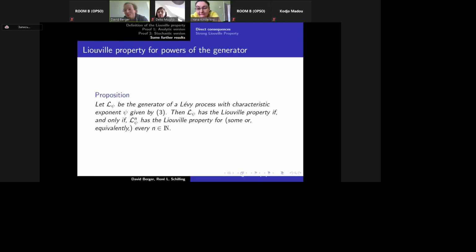We have something in the paper with me, so I believe if the subordinator and its Laplace transform, or the exponent, has no zeros, then the Liouville property always holds, I believe, but I need to look it up.